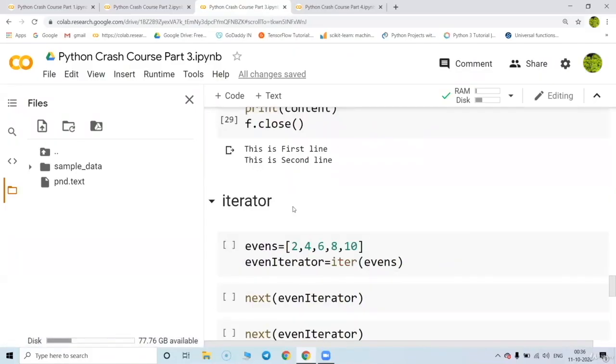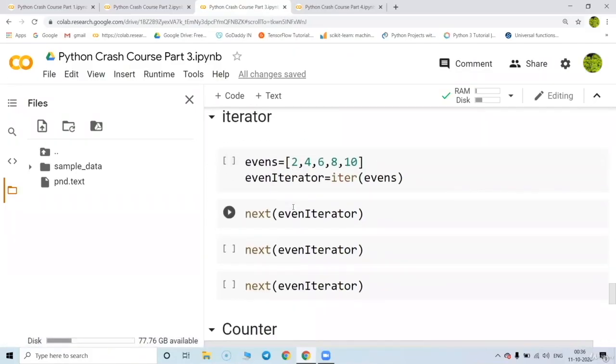Now coming to the iterator. In a for loop, we just go to the next value again and again until all values get completed. But in the iterator, the user has the control.